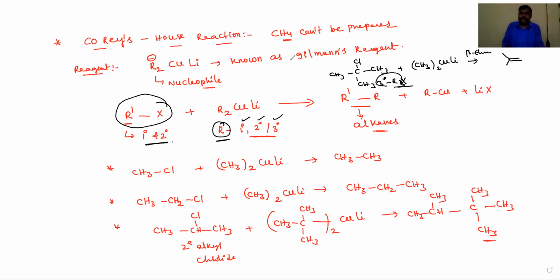Okay, dear students, let's go for the next important preparation method. That important preparation method, the third one, is from salts of carboxylic acids. So what type of salts are we using, and how are those carboxylic acids converted into corresponding alkanes? The first one is decarboxylation.